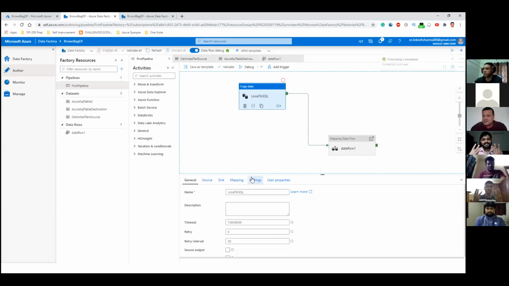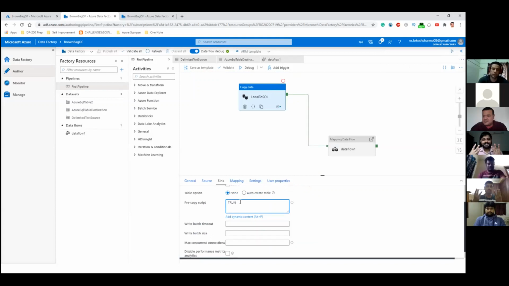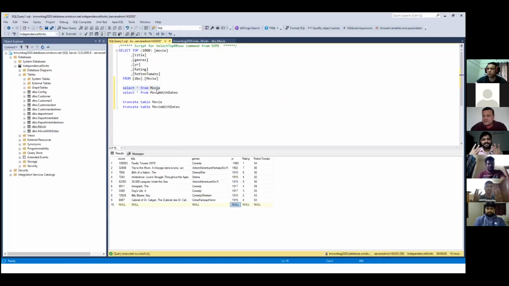For that purpose, what we will do is we will add a pre-copy script. So we'll add a pre-copy script here. So we'll say truncate table, and I think the table name is movie.